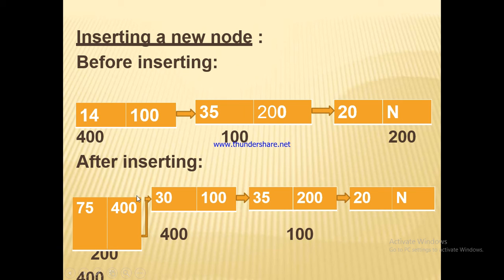After inserting, we have inserted a node in the first position. Okay. So 75 is the data item and 400 is the address of the next one. 30 is the data item and 100 is the address of the next node. In the third node, 35 is the data item and 200 is the address of the next node. In the last node we have data item 20 and the address is n, meaning after that we don't have any other nodes.